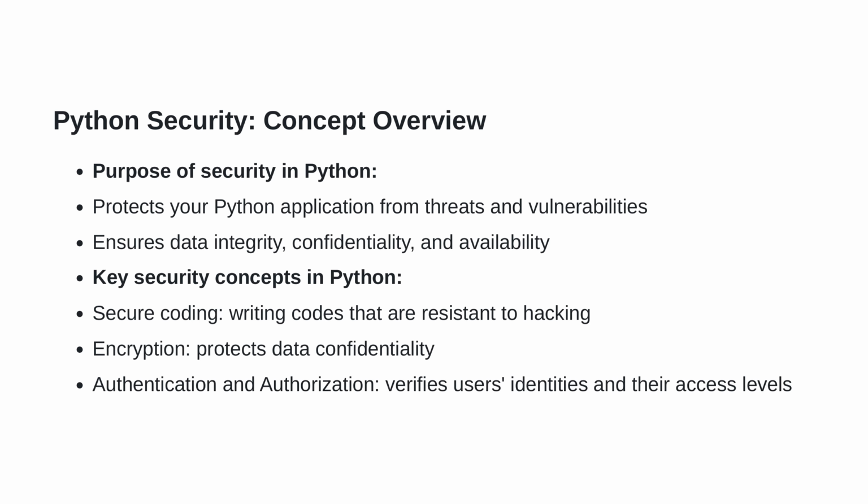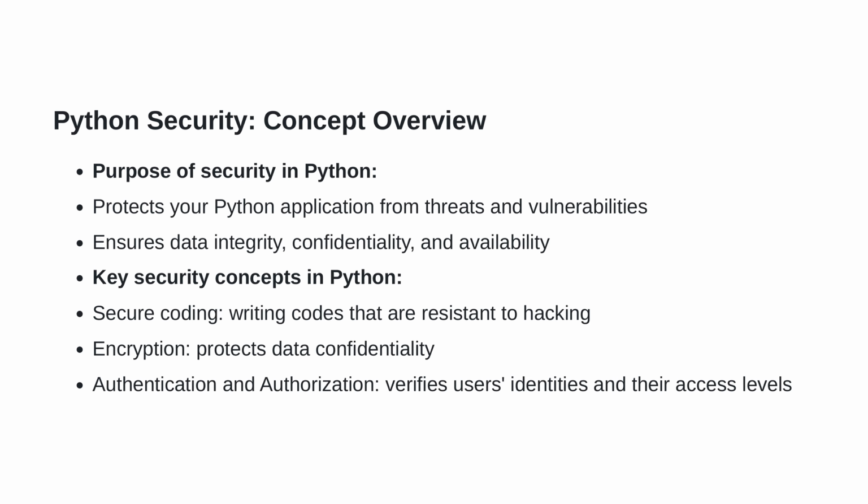Under the umbrella of Python security, there are several key concepts, starting with secure coding. This involves penning down codes that are resistant to hacking. The idea is to design and implement software that wards off any malign attempts of disrupting the functioning of your applications. Next, we have encryption. This is one of many powerful tools to maintain data confidentiality. Encryption, to put it simply, is just transforming the data into a format that can't be understood without decryption.